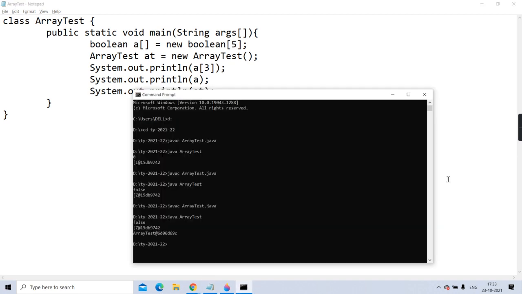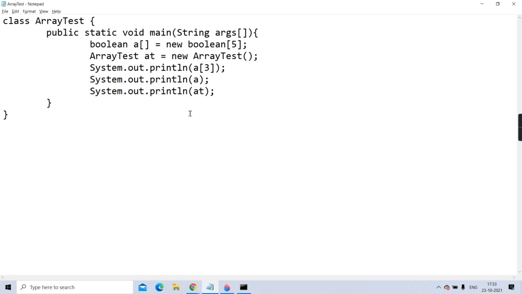Is it printing? See here, false, square bracket Z at the rate this thing, and here can you see ArrayTest at the rate and a hexadecimal code, that is the hash code. Getting or no? Now Java has given provision of declaring the array, instantiating the array and initializing the array also.